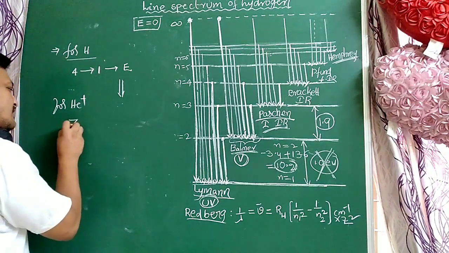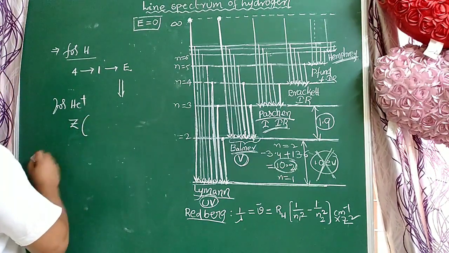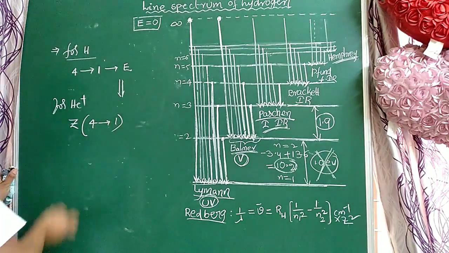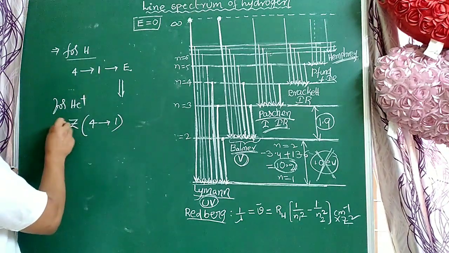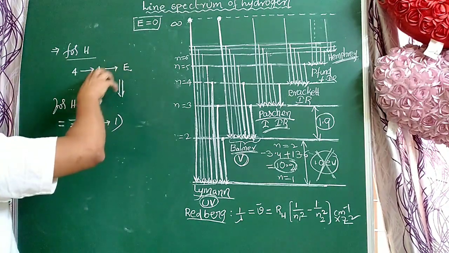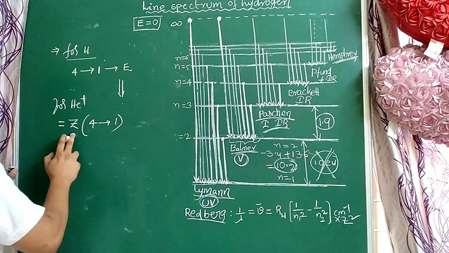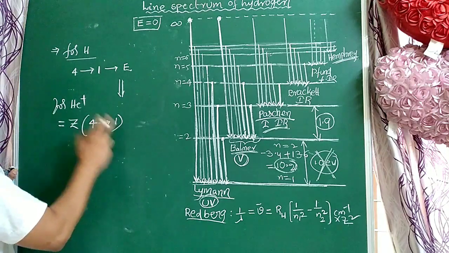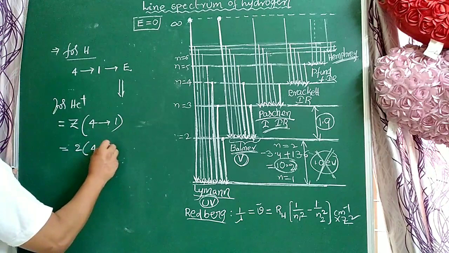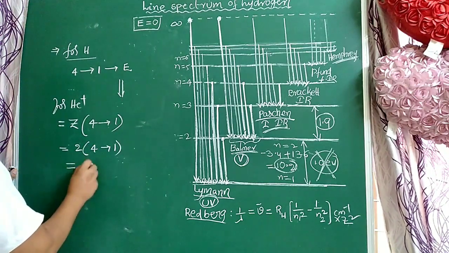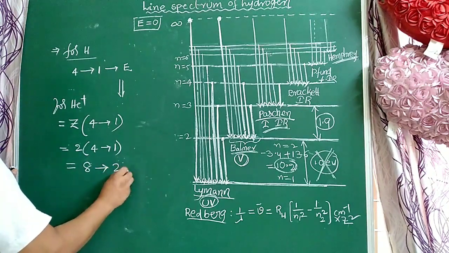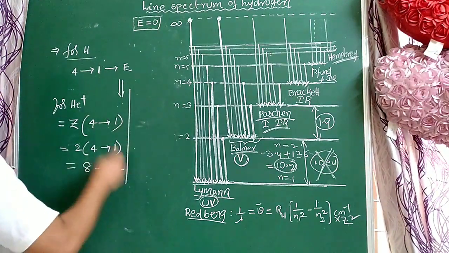Multiply by Z. Z into the per hydrogen atom electronic transitions. For any hydrogen-like species, the transitions for the same energy are Z into the hydrogen atom electronic transitions. That equals 2 into 4 to 1, that equals 8 to 2. This is for the helium ion.